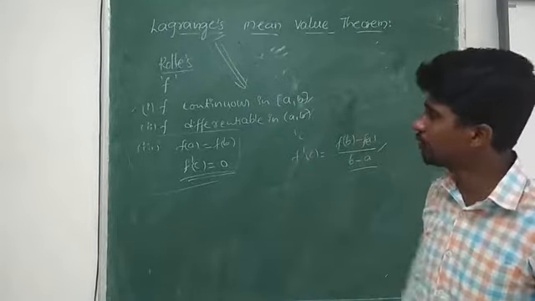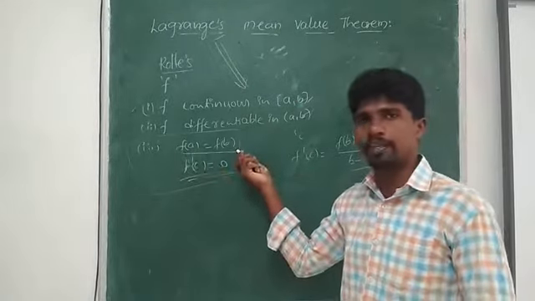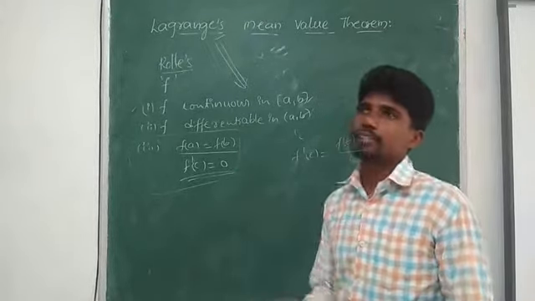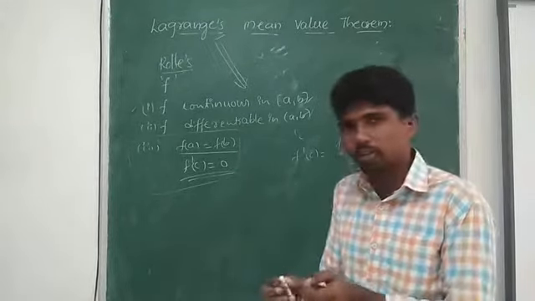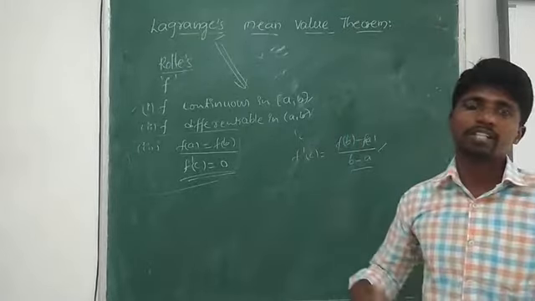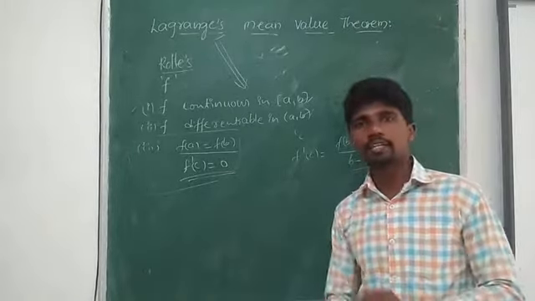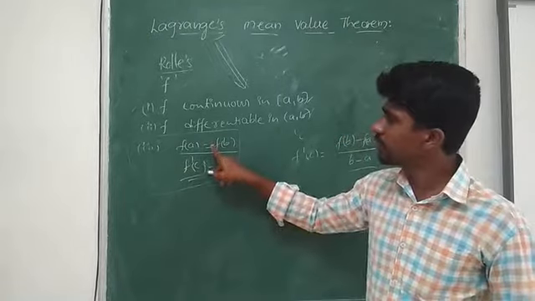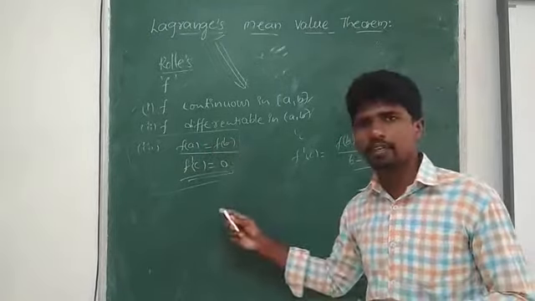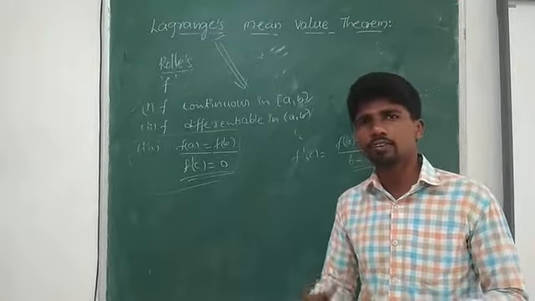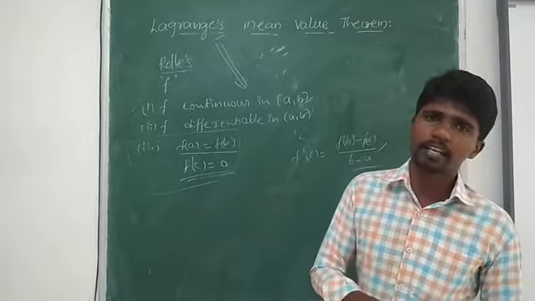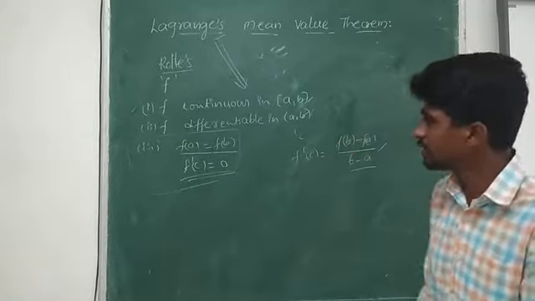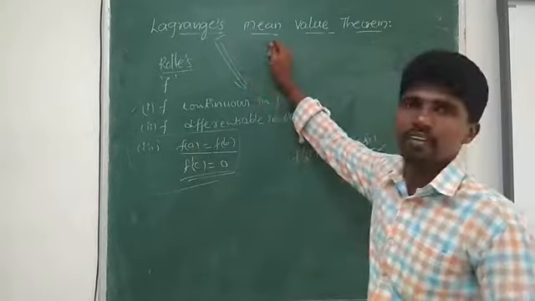See, in Rolle's theorem, we got f of a equal to f of b. If this condition fails, as we discussed previously in limits also, whenever we are not able to define something, we search for ways to define those particular things. In the same way, we cannot always find f of a equal to f of b. So what happens if f of a is not equal to f of b, or f of a is greater than f of b, or f of b is greater than f of a? Such conditions lead to Lagrange's mean value theorem.